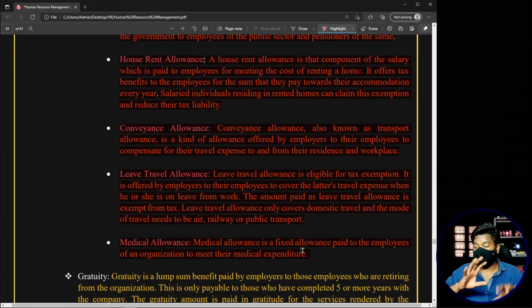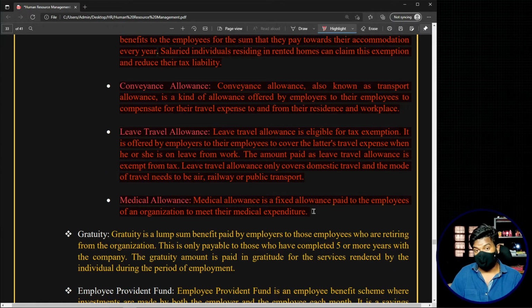So organizations sometimes do follow this particular method. So basically these are also allowances. Okay, now these are the different allowances. Okay, now coming back to our main topic, which is the components of compensation.